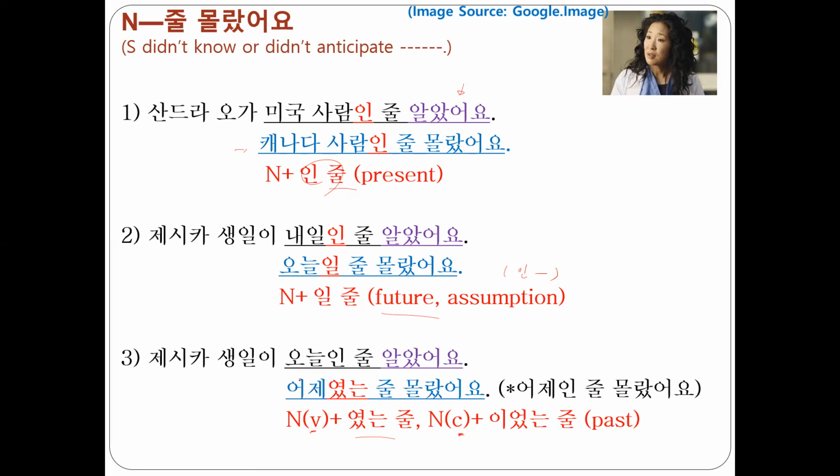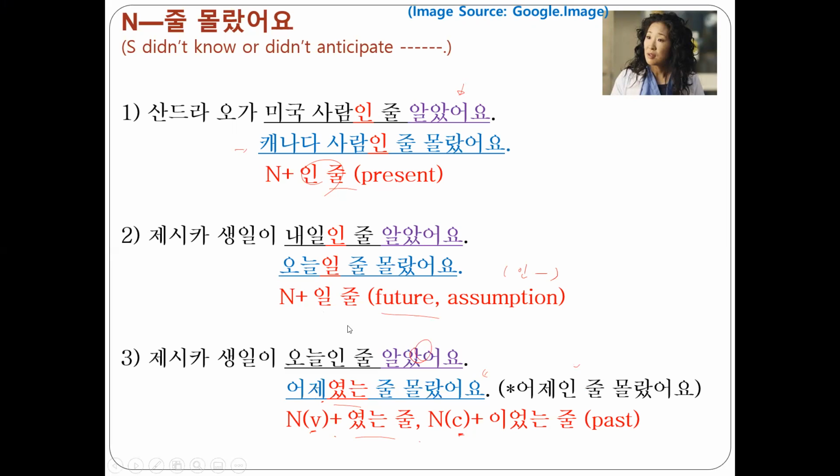In case of 어제, past tense. 그래서 어제였는 줄 몰랐어요. I didn't know. I thought Jessica's birthday is today. I didn't know her birthday was yesterday. Past tense. But again, there are contexts that we use this one, but also 뭐뭐인 줄 몰랐어요 is used for this sense too. That's all.